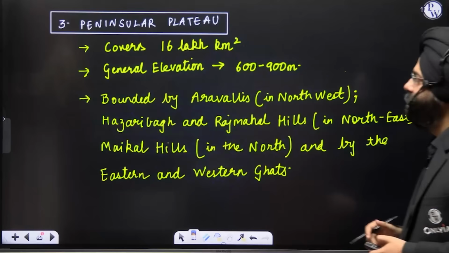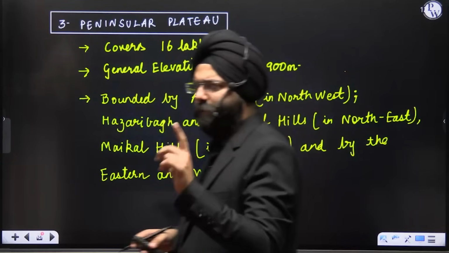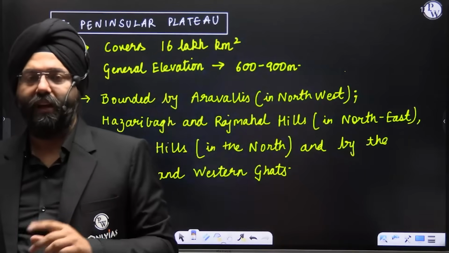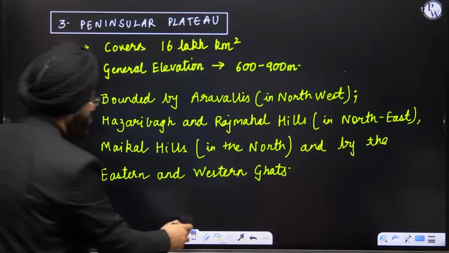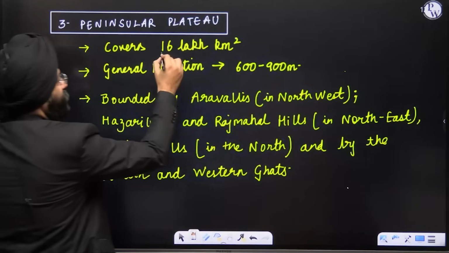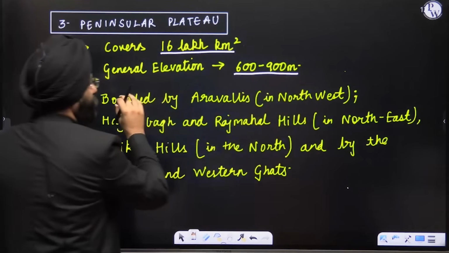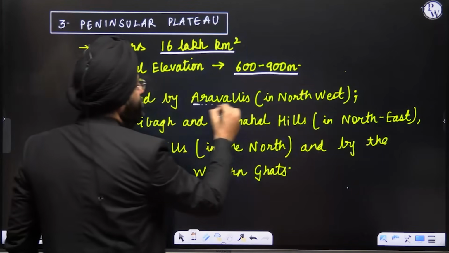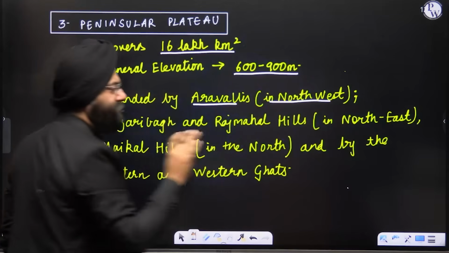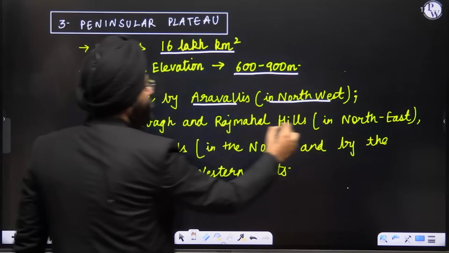Let's move ahead. Next comes a very important aspect, the Peninsular Plateau. Very important. Many questions are asked from here, and this is something important because we will have to analyze it very well. It covers 16 lakh square kilometers. The general elevation is 600 to 900 meters. Bounded by the Aravallis in the northwest, and the Hazaribagh and Rajmahal Hills in the northeast.